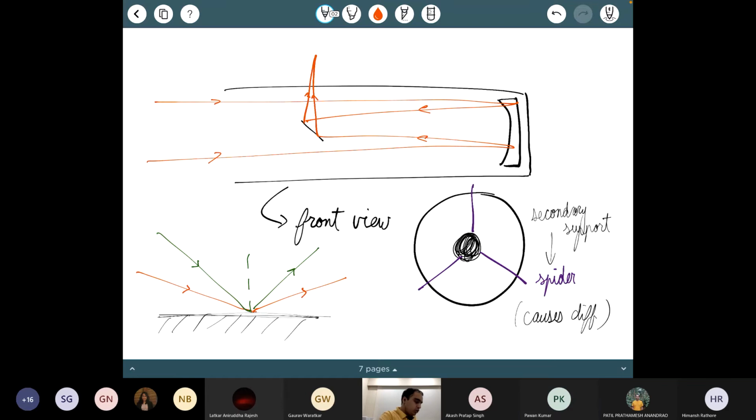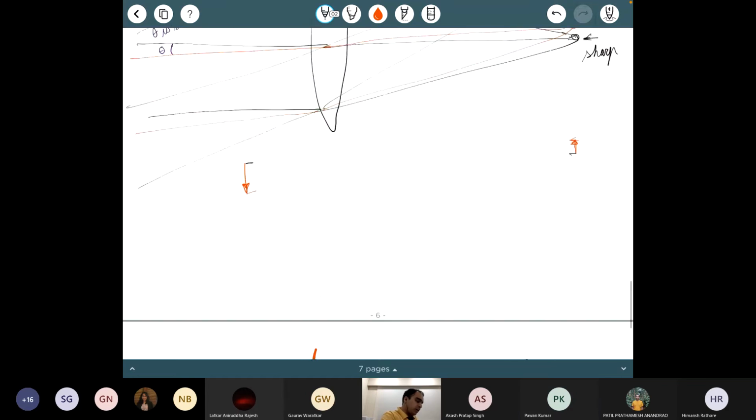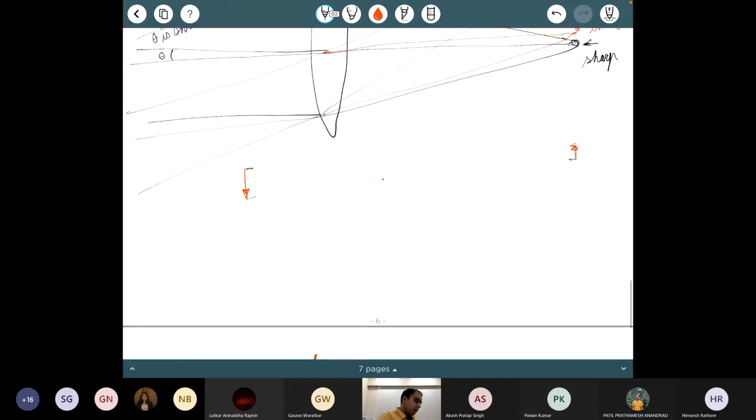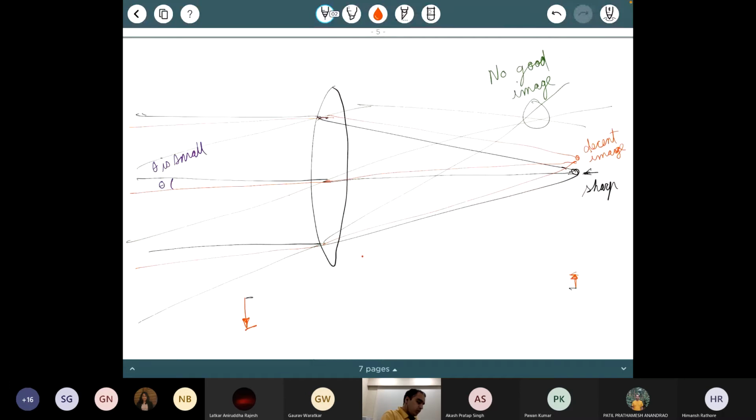Yes, sir. If the source is extended like this, its image also has to be extended. So rays which were coming from here got focused over here, and rays which were coming from here got focused over here. So focus is not changing. And we are assuming right now the source is very far away, much further away than the focal length. So distance is not coming into the picture anywhere. What we are talking about is only this theta, which is the angular separation. That is all that we are talking about.